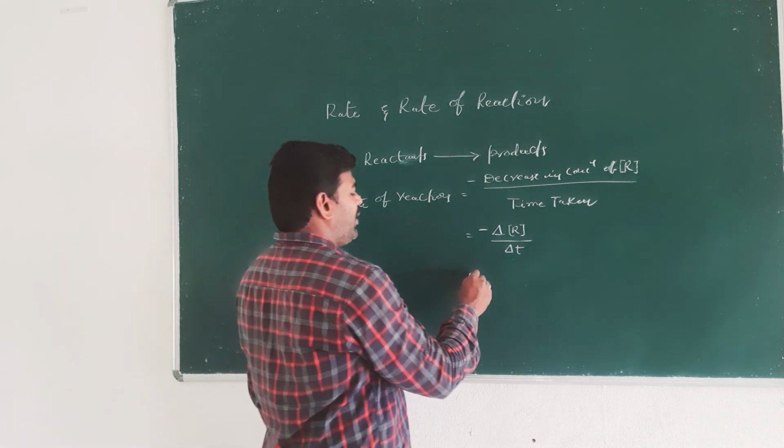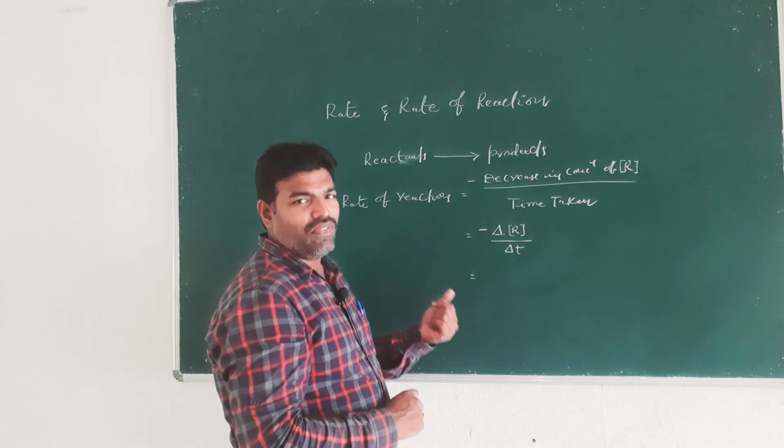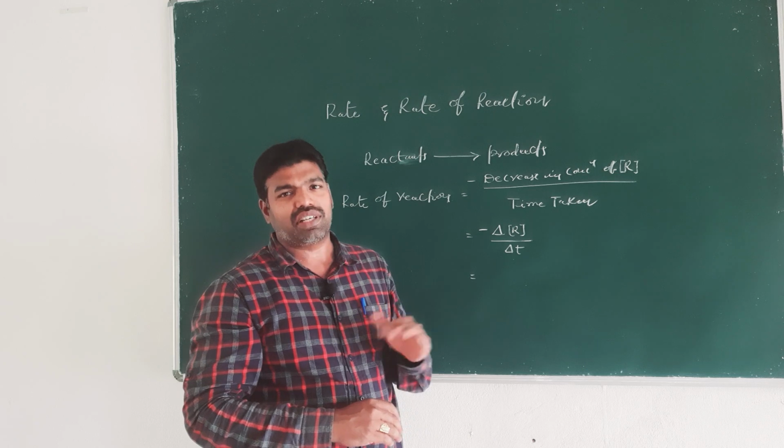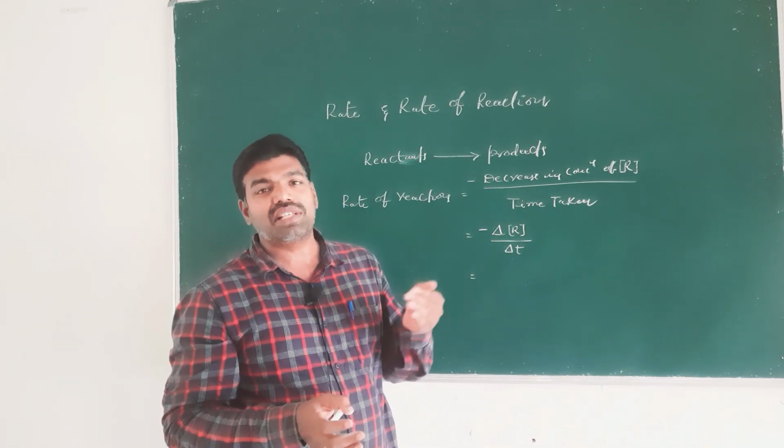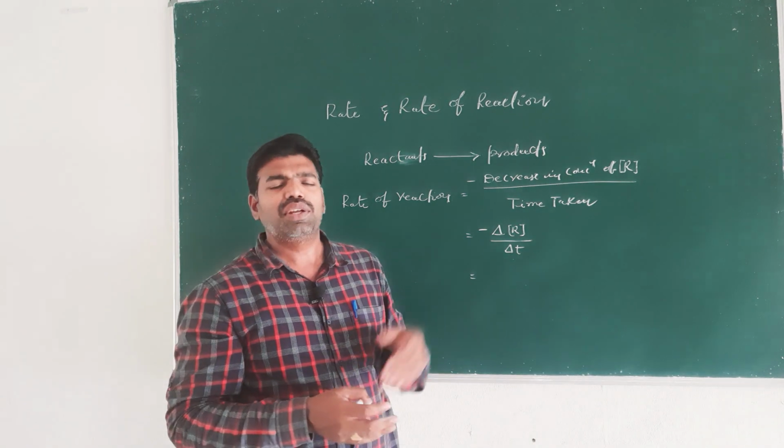And when we define the rate of reaction in terms of products, what happens? The concentration of products increases in due course.